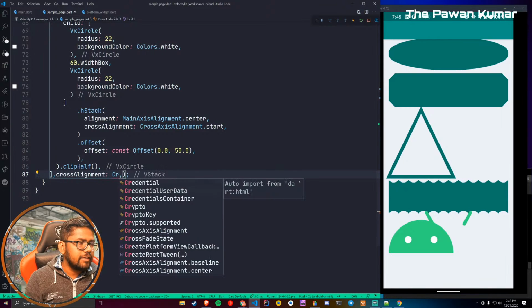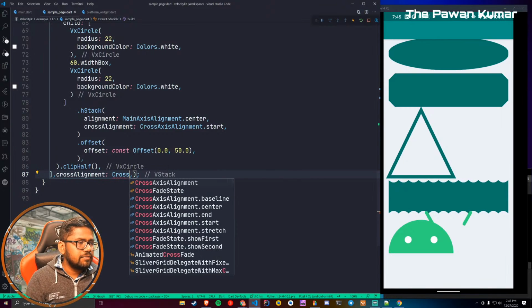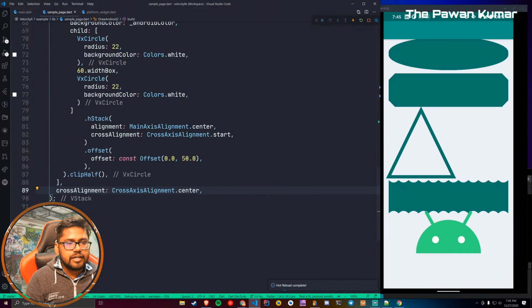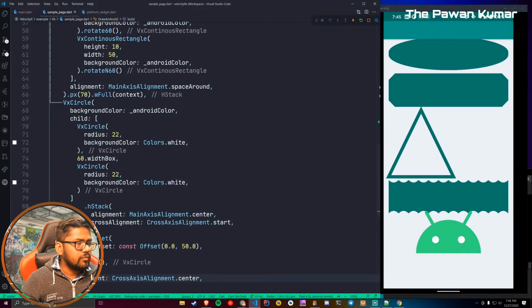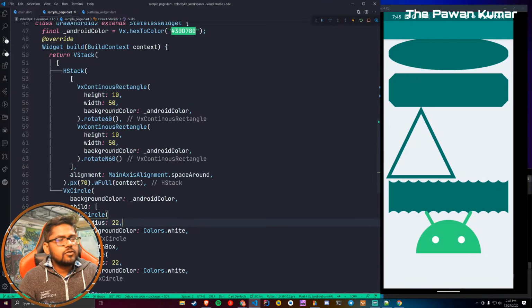So let's see what I want to say here is, if I give a cross axis alignment to center, then you can move, see this, and now I don't need this, or even if you want to use. So basically what I want to say here is that you can do a lot of tricks over here to change their position and do things like this.